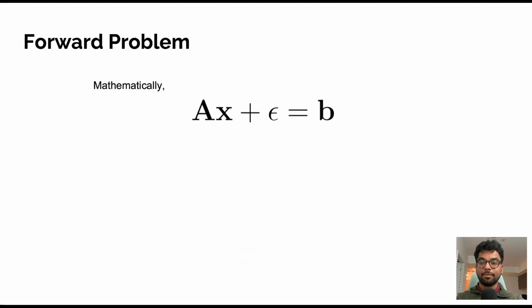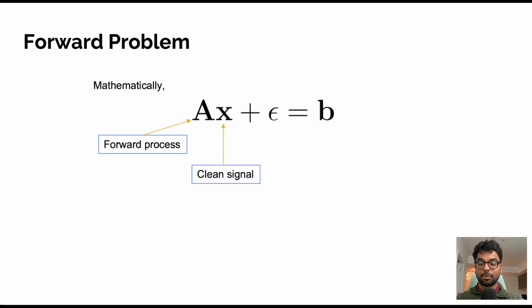In the previous slide, we saw several examples where measurements are degraded versions of an underlying image. Mathematically, all of these situations can be described using a common framework called a forward model. We model the measurement process using this equation. Here, A represents the forward operator, which models the physical measurement process. Depending on the application, this could represent blurring, downsampling, missing pixels, or projection operators such as the Radon transform used in tomography.